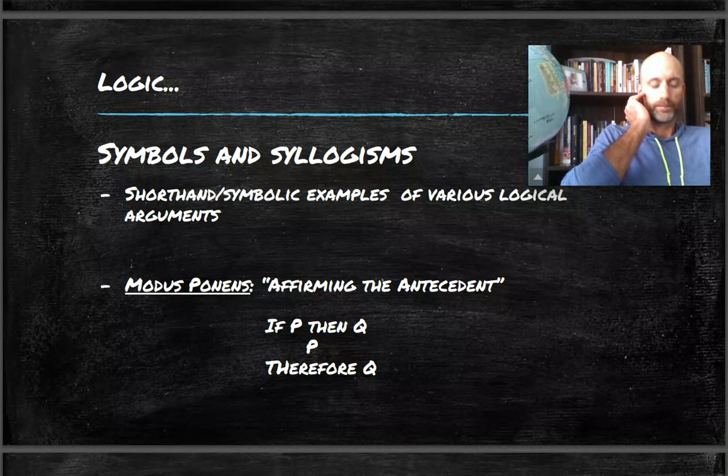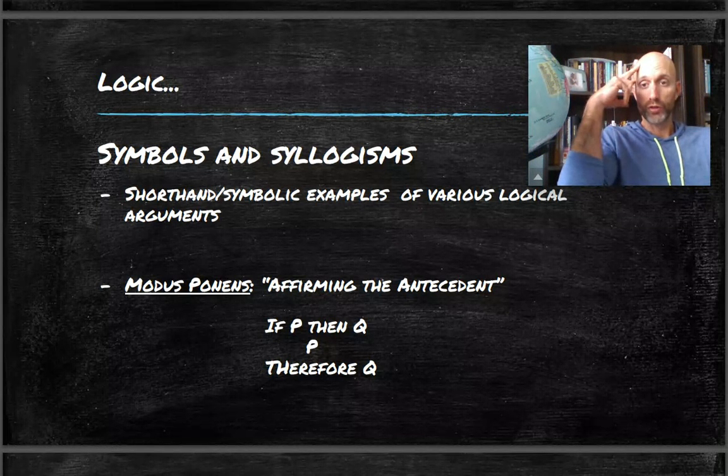Denying the antecedent. If you try to affirm the consequent, then you've committed the formal fallacy of affirming the consequent. Modus ponens always affirms, way of affirmation, so you have to affirm the antecedent. Modus tollens, in order for that to work logically, you have to deny the consequent.